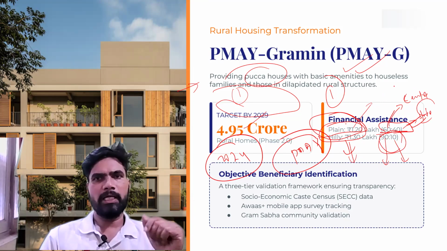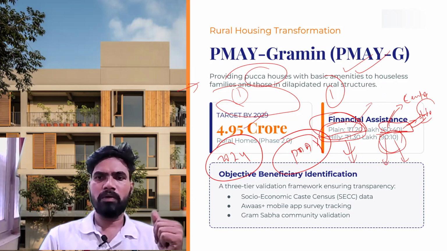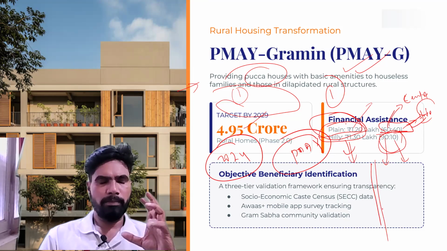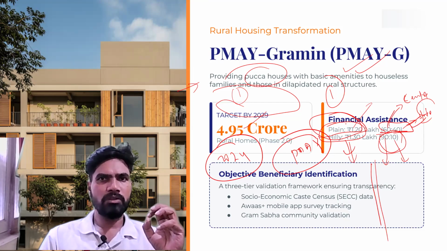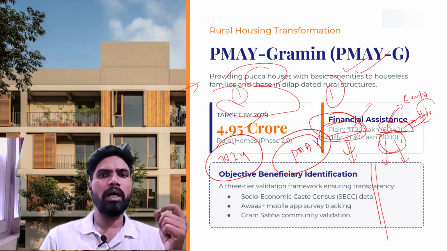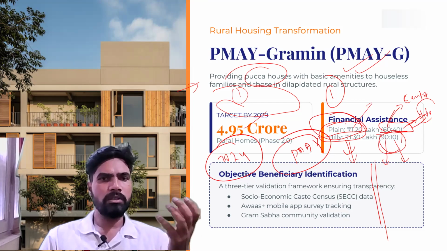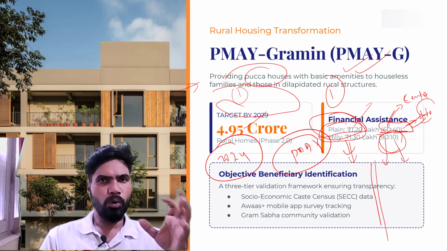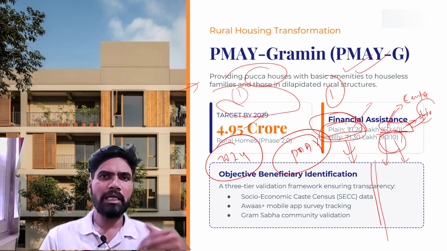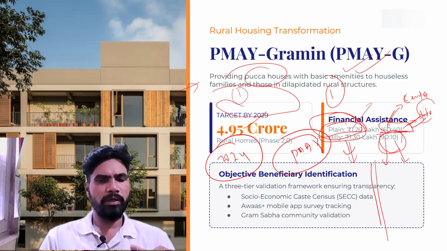Right, we will move forward. The next aspect is beneficiary selection. Most of the time, the actual persons who require a house, those families are omitted, and people who do not actually require a house have been included.